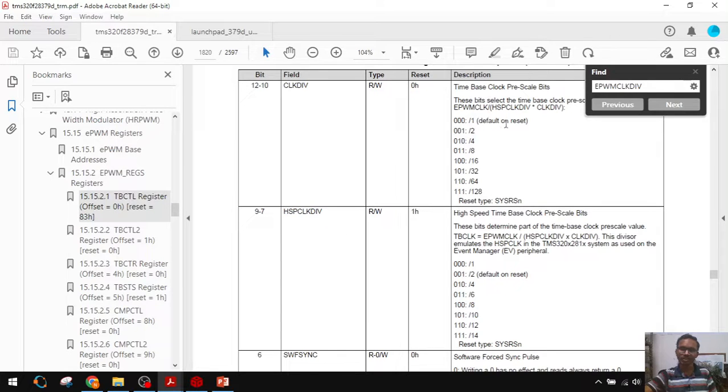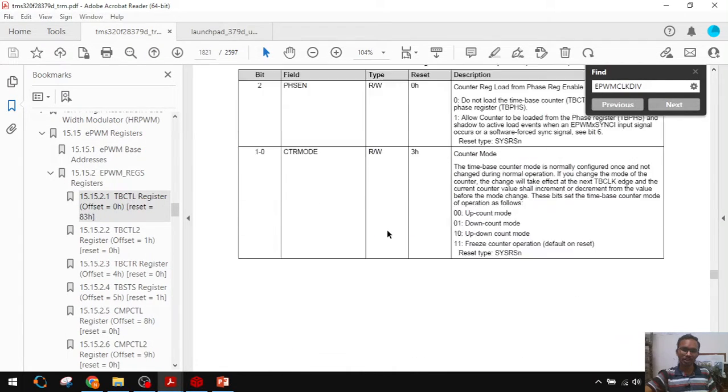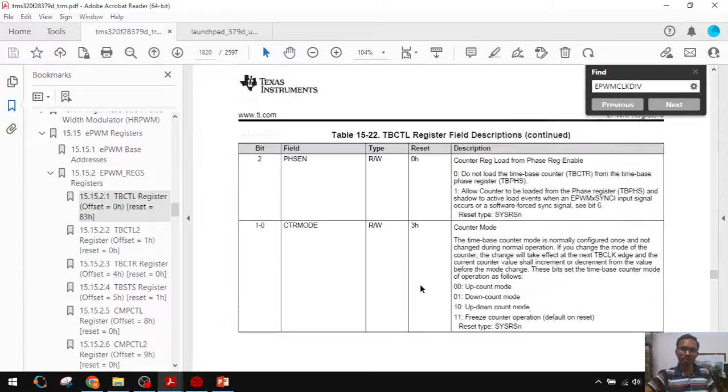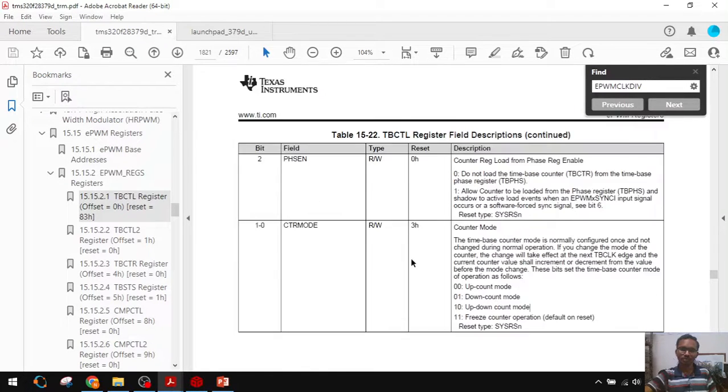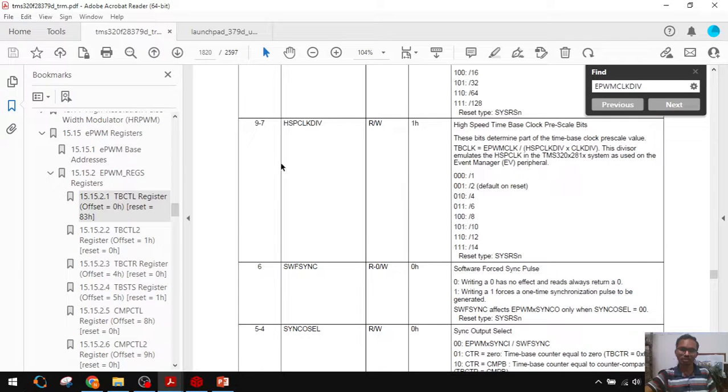By default on reset this is 1, division by 1, here division by 2. Note that 1 is there, we should not disturb that. And counter mode, we are going to use up down count mode. For that, what is the number we have to load in this register? Bits 1 and 0 are 10, and this is 001.